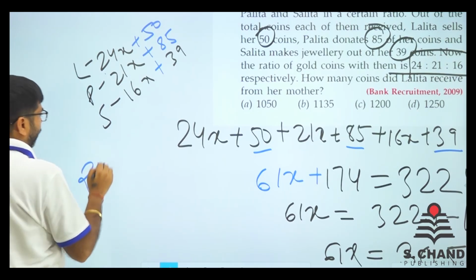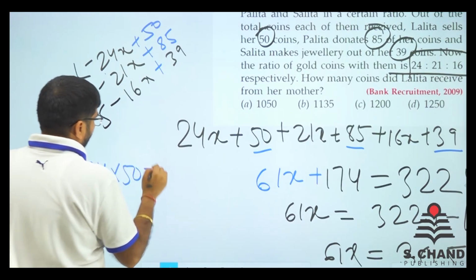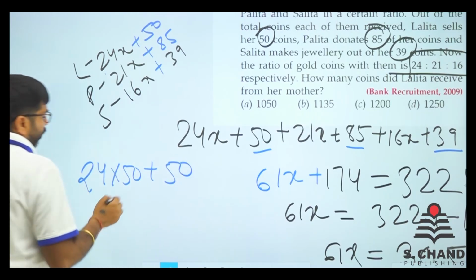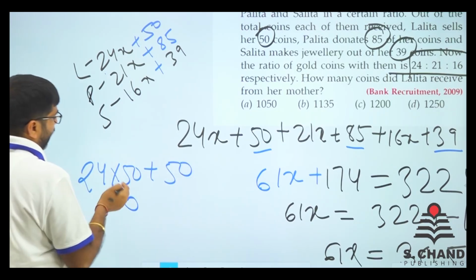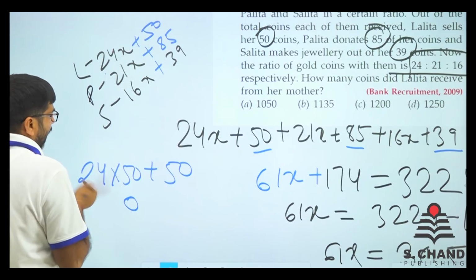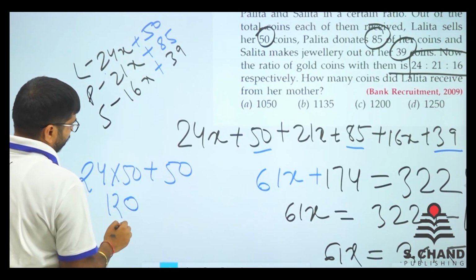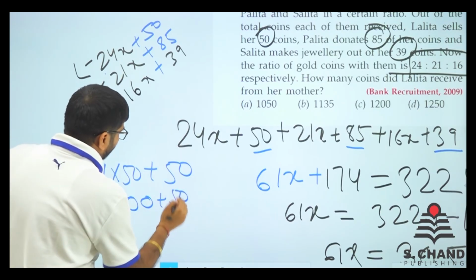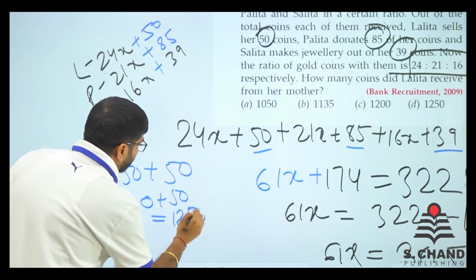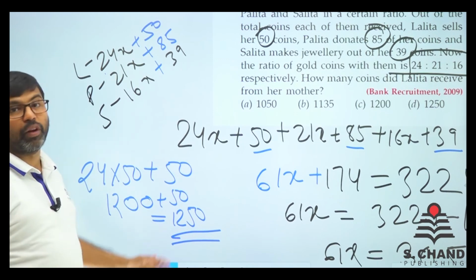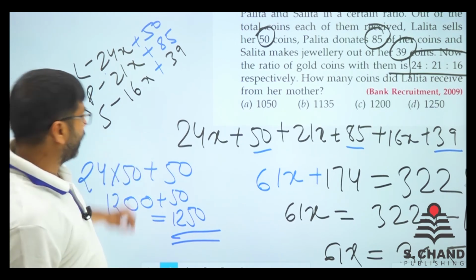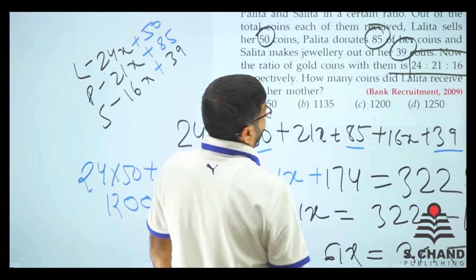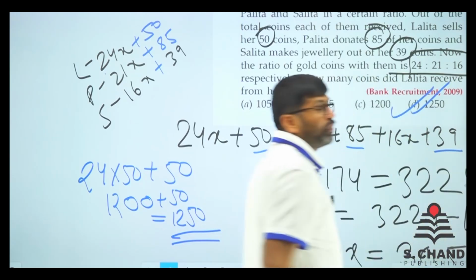So what I'll do is 24x plus 50. We got 5 4s are 20 and 5 2s are 10 and 2 12, so 1200 plus 50. 1250 is the total number of coins Lalita received. So 1250. Here we go. So we have with us this answer.